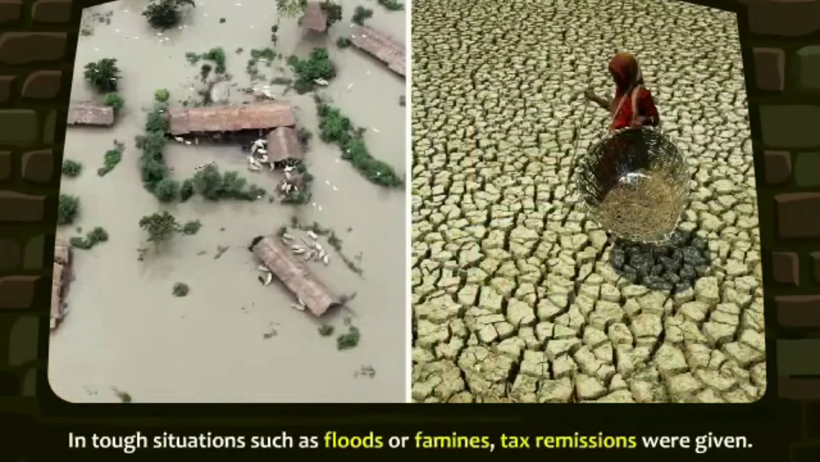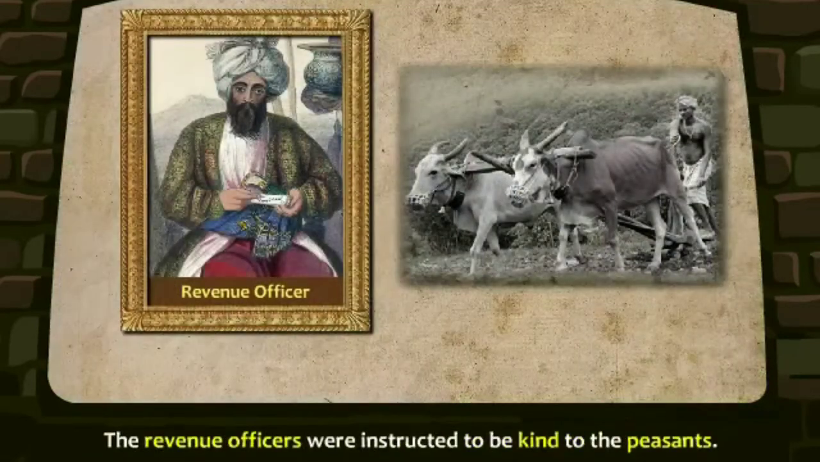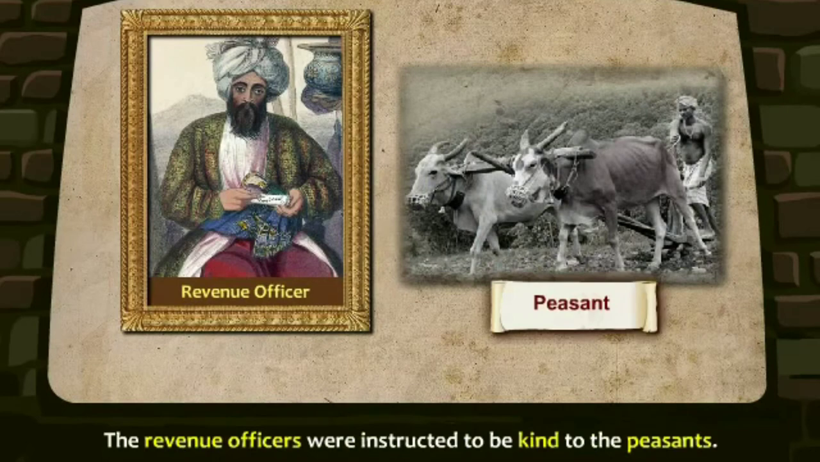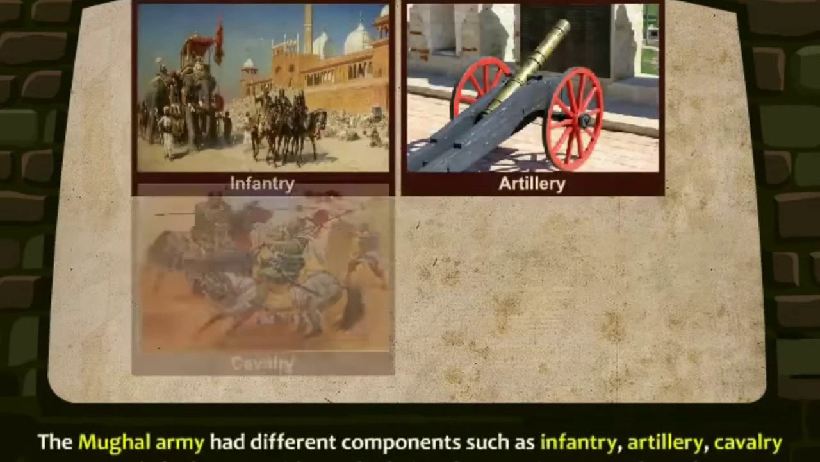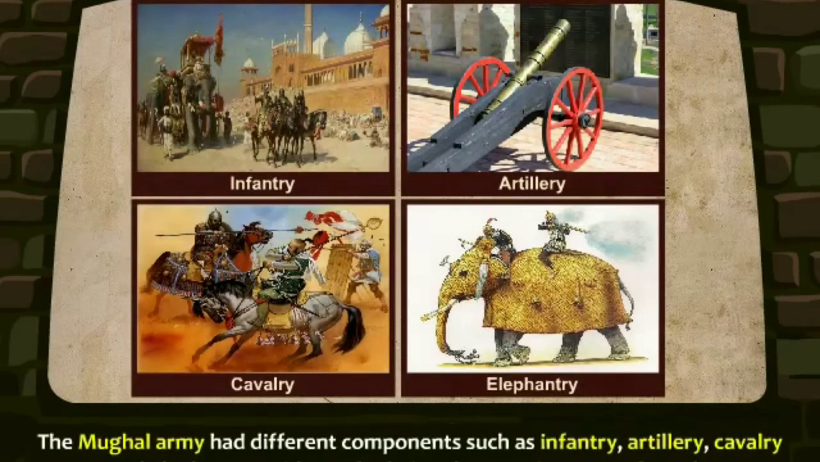During floods and famines, peasants were given tax remissions. The revenue officers were instructed to be kind to the peasants. The Mughal army had different components such as infantry, artillery, cavalry and elephantry, with cavalry being the most important branch.